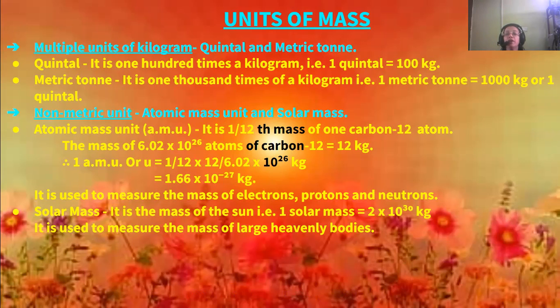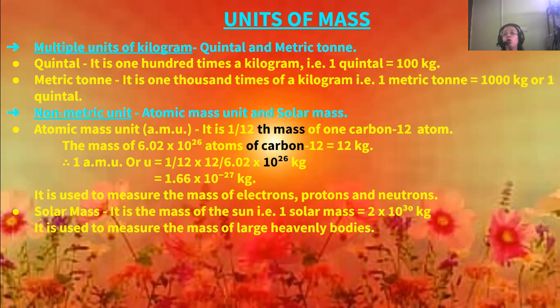Atomic mass unit can be written as AMU. It is the 1/12th mass of one carbon 12 atom. If the carbon 12 atom is divided into 12 parts, 1/12th of the mass of the carbon atom is equal to 1 atomic mass unit. Now, the mass of 6.02 into 10 to the power 26 atoms of carbon 12 is equal to 12 kgs.